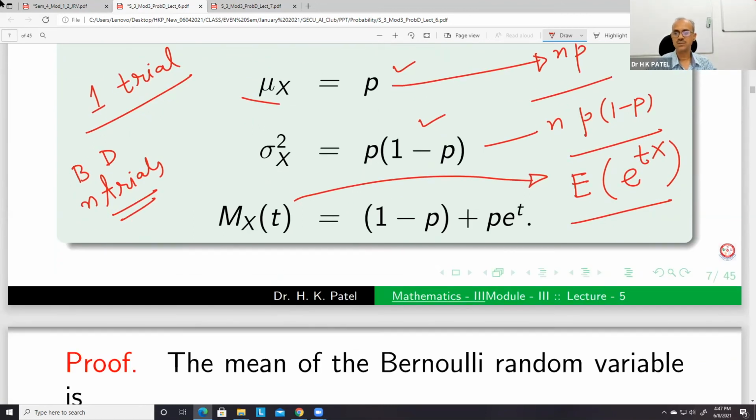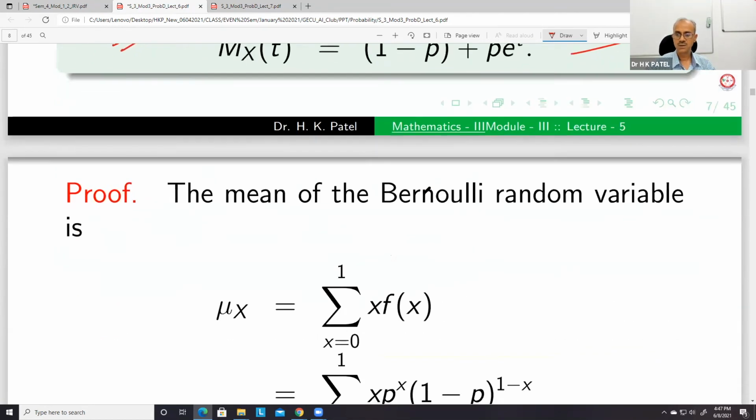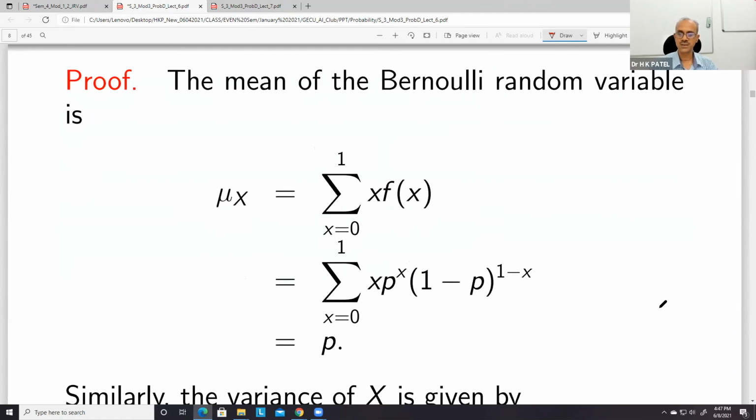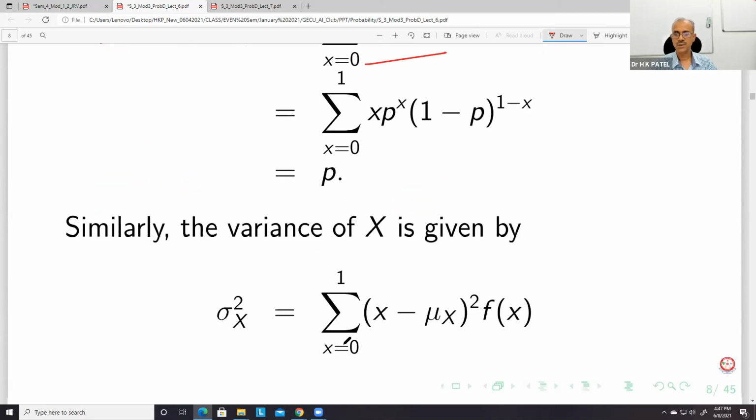So all these things we have done. This is mu_x, or this is actually E[X]. This is the definition. We have two values of x only, 0 and 1, so this comes out.